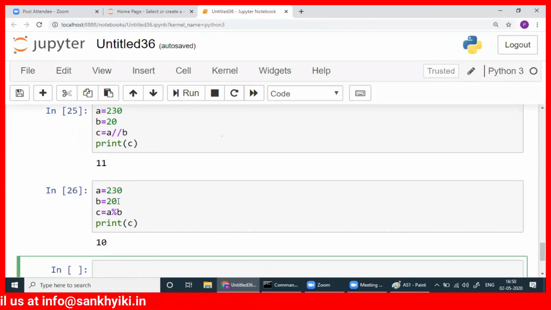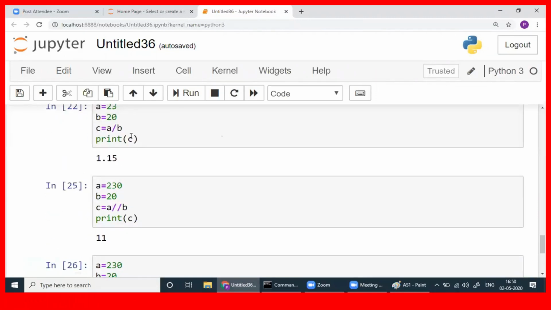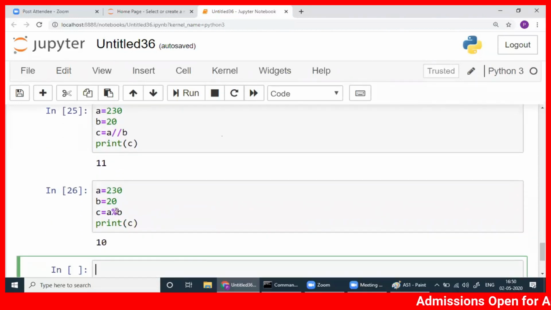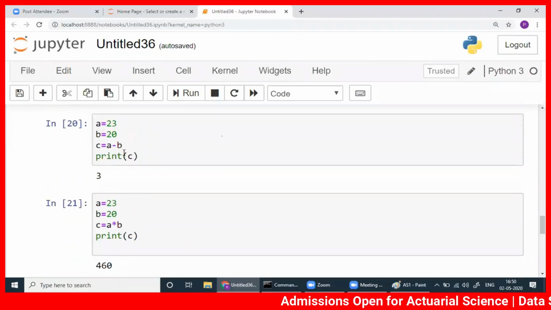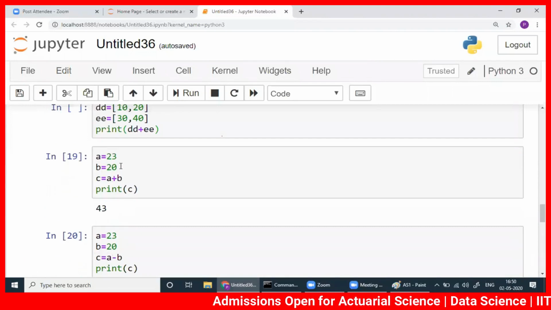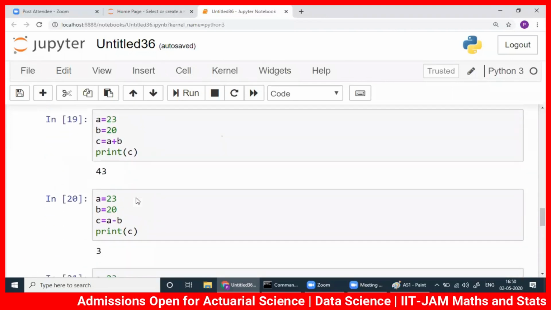And the 11 we are getting here. Okay. So this is normal division. This is your integer division, you can say. And this gives the remainder. And this is multiplication. This is subtraction. This is addition. So when it comes to numbers, you can do these operations.